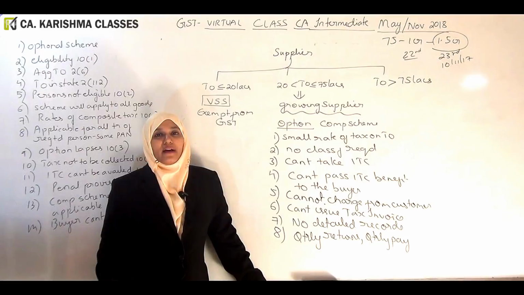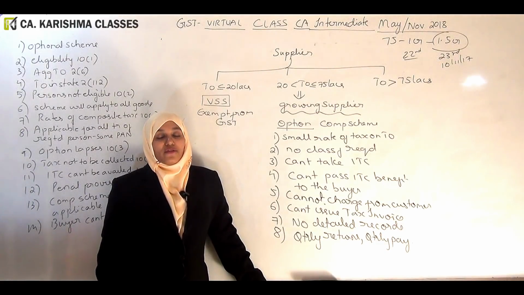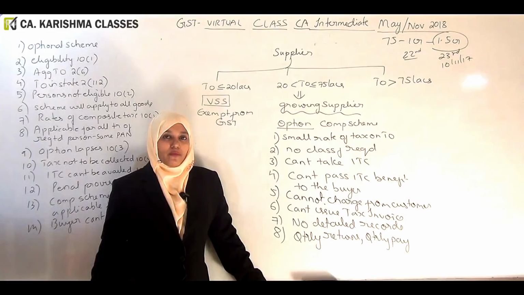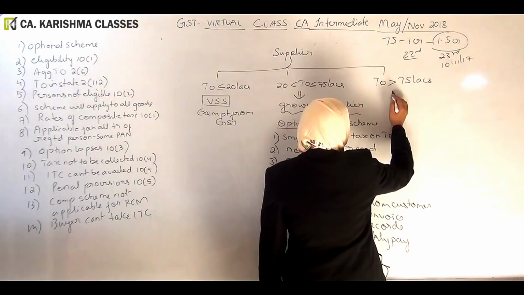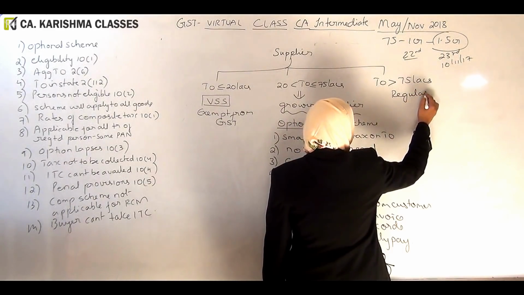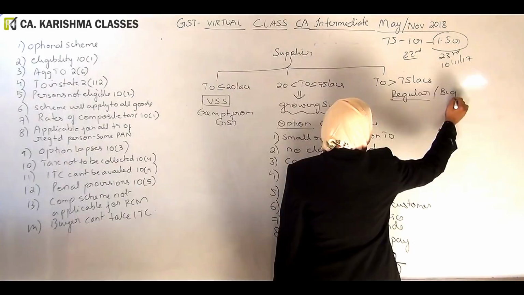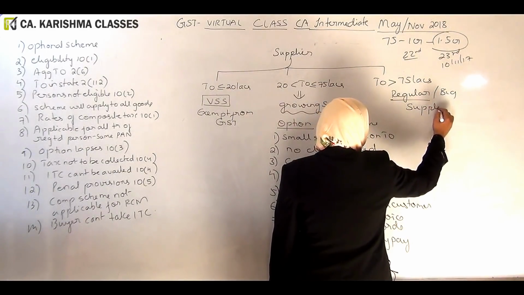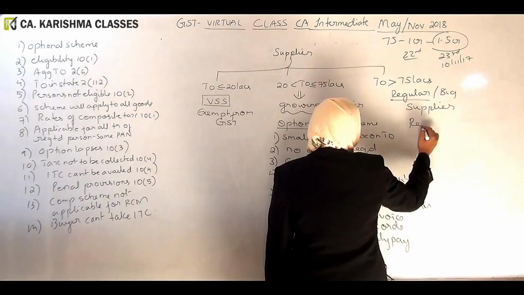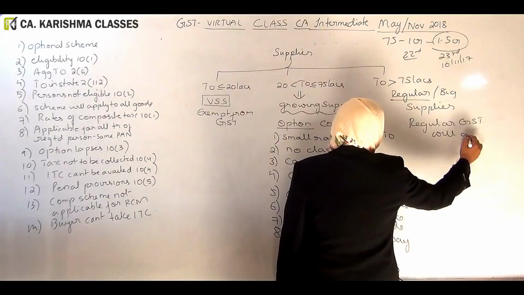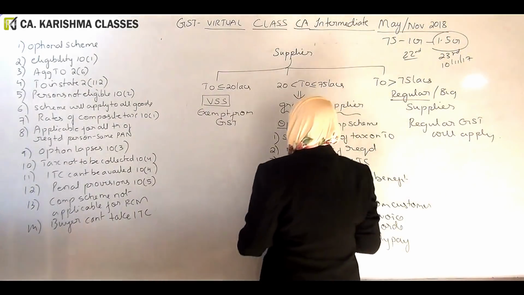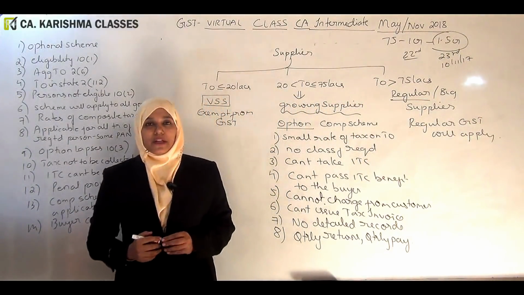This is the scheme that we have for people who are growing. But if you're already big, and your turnover has already crossed 75 lakhs, again you will replace it with 1 crore or 1.5 depending upon the case, then you are a regular or big supplier. Regular GST will apply. So this is how they have bifurcated people.